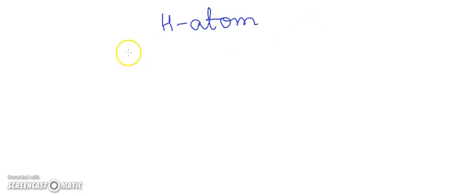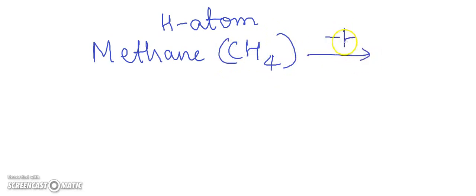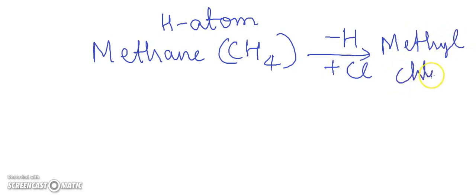This means that if you have an alkane like methane, okay, this has the chemical formula CH4, and you abstract one hydrogen atom from this and here there is an addition of the halogen atom, for example chlorine, then you will get methyl chloride. This is a haloalkane. Here this haloalkane methyl chloride will have the formula CH3Cl.